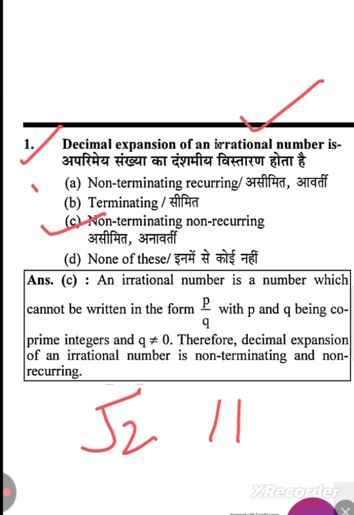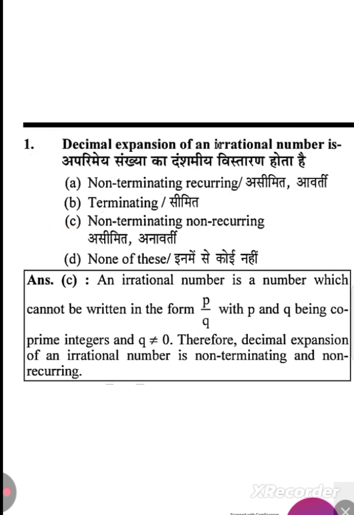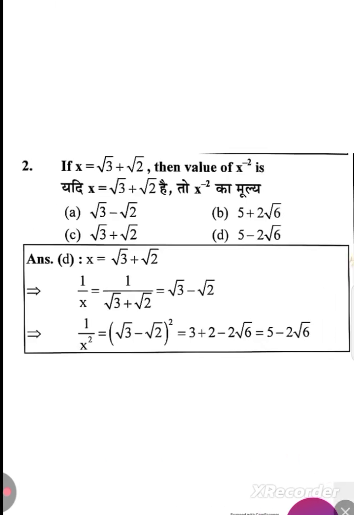So what about the rational numbers? Rational numbers may be terminating or non-terminating, recurring. Let's see the next example. If x equal to root 3 plus root 2, then we have to find out the value of x raised to power minus 2. So x value they have given you, that is root 3 plus root 2.